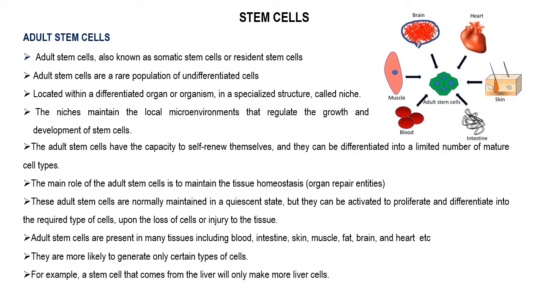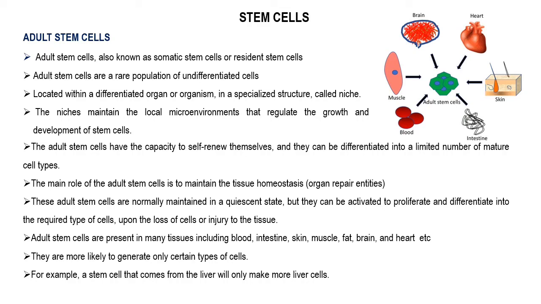If any loss of cells or damage to cells occurs in the tissue or organ, at that time the adult stem cells will be activated from the quiescent stage, proliferate and differentiate, and produce new cell types.